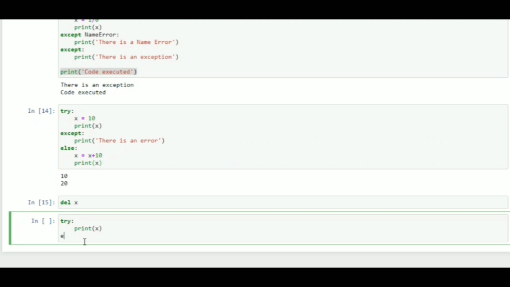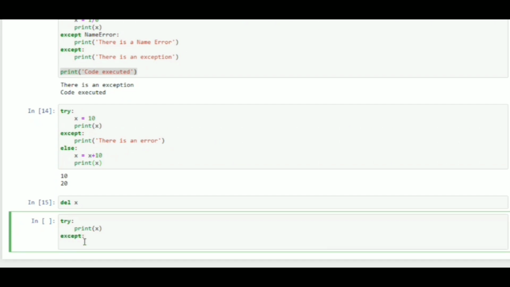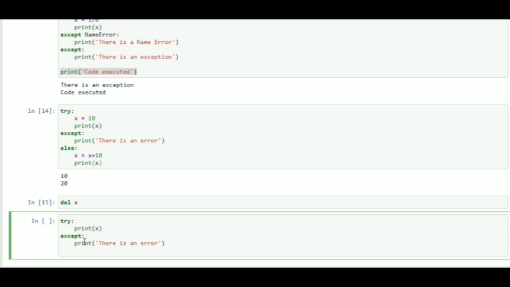And I will say except: if there is an error, just print there is an error. Otherwise, I will print there is no error. And finally, I will print I am called from finally block.